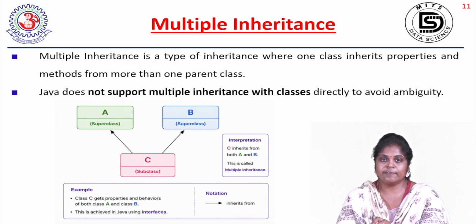It cannot differentiate which T is from which class. That is called ambiguity. Because of that reason, Java does not support multiple inheritance directly. But with the help of interfaces, it can support multiple inheritance.